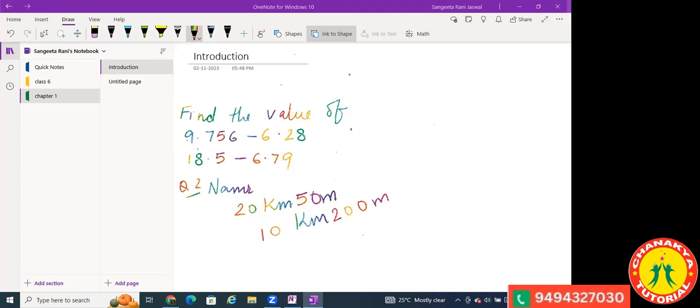Suppose this table has two lengths. Let's suppose the table is a rectangular shape. I'll show you by making a picture.